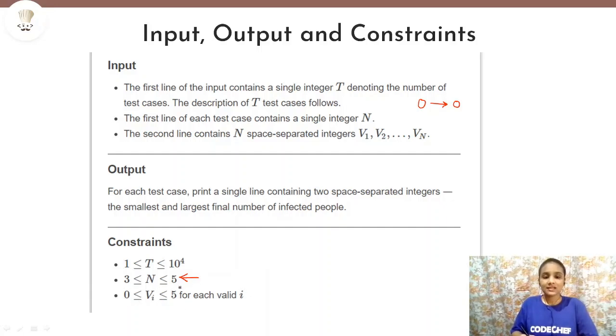Since the number of athletes in the test cases is very small, we can simply use a brute force approach here. Brute force means that we will check for each athlete. We will infect each athlete at the starting and then check how many people he can infect in future. And from that we can find out the maximum and minimum. So let us see how we can do that.